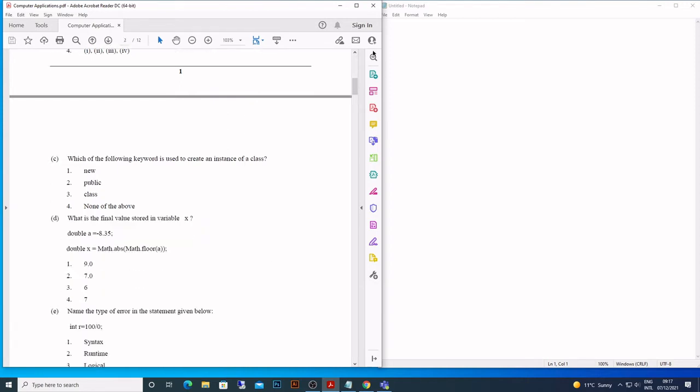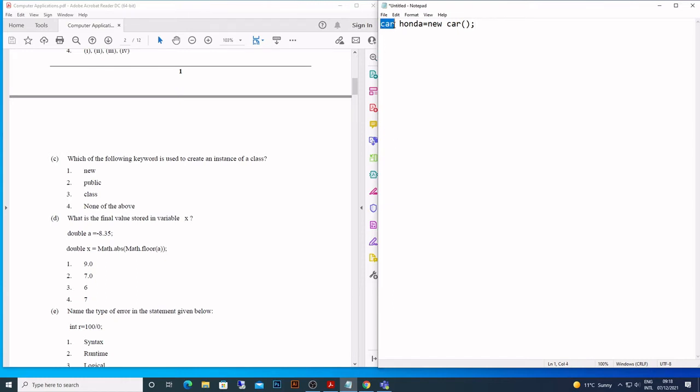Which of the following keywords is used to create an instance of a class? As you know, the definition of object, that is an object. So how do you create an object? We create an object with the help of new. If I have to create an object Honda, I'll say Car Honda is equal to new Car.